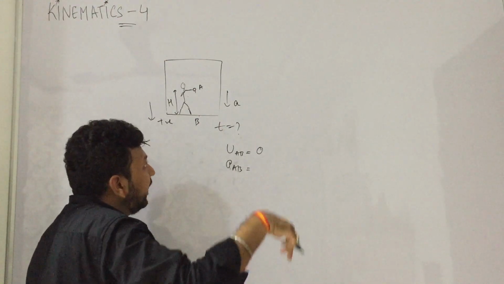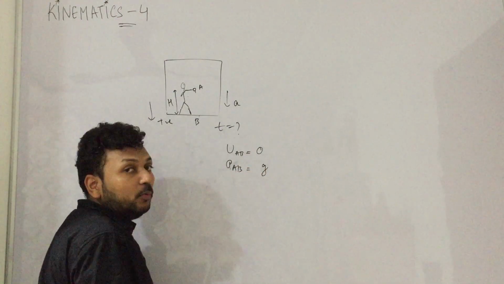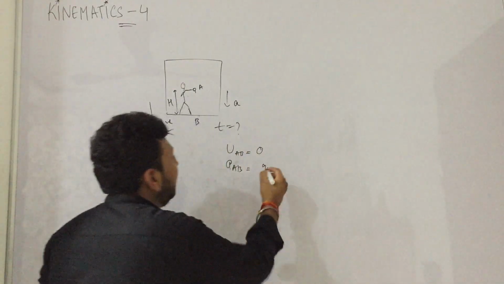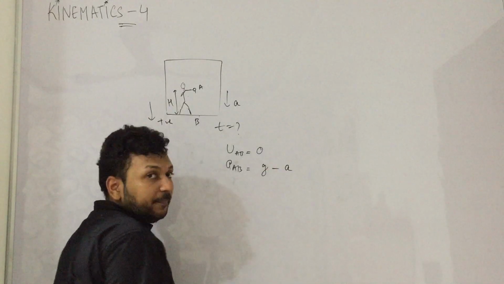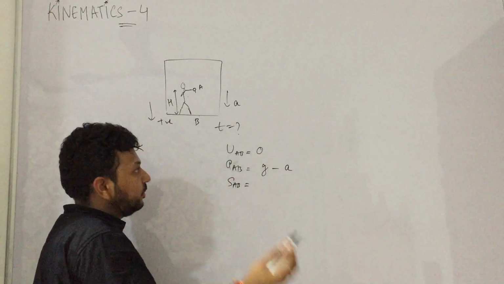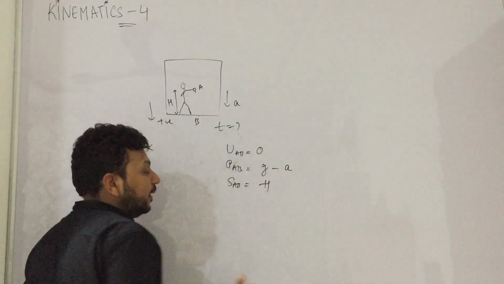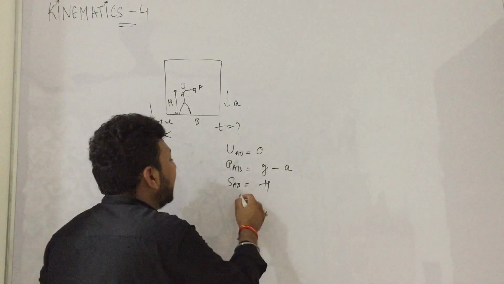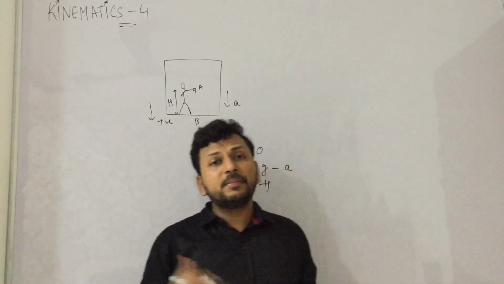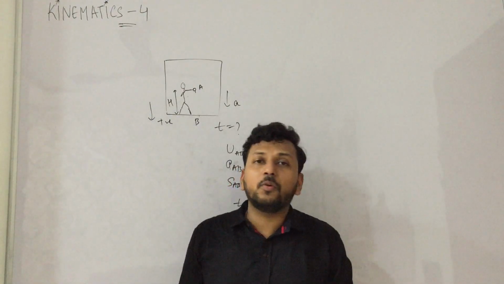Talking about AAB, acceleration of A with respect to B. So acceleration of A is g, it is coming down under gravity only. Minus acceleration of lift is a. Talking about SAB, displacement of coin with respect to lift, it is h. Relative displacement and time is t. S is equal to ut plus half at square. You can solve it. Similar questions you can find in HC Verma or any other good book.